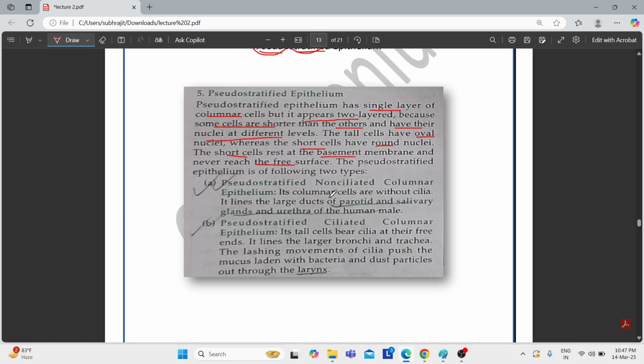Now the pseudostratified epithelium could be non-ciliated, that means no cilia are present, or it can be ciliated, that is, cilia can be present. These structures you need to memorize or understand. These are the locations that you need to know.